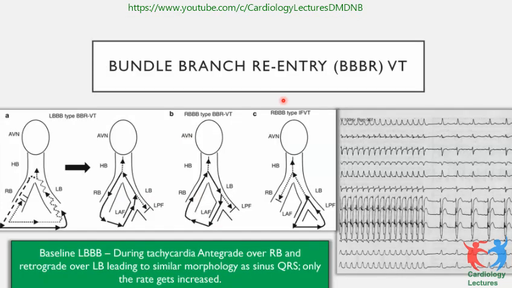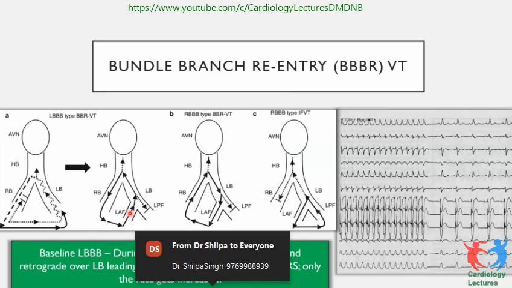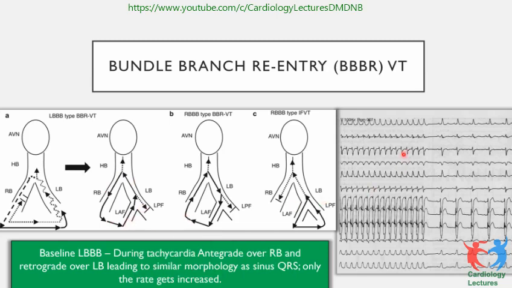Bundle branch reentry uses one bundle downward, like the right bundle, and then through the septum goes up the left bundle, or it could be the other way around. When you have this kind of tachycardia, like this patient who basically has a left bundle branch block, during tachycardia the morphology remains the same. The only thing is the rate changes; it becomes a very fast rate.